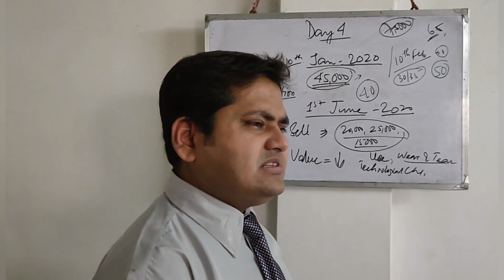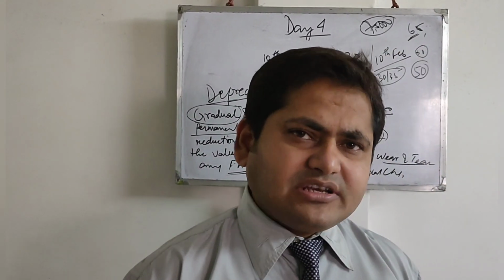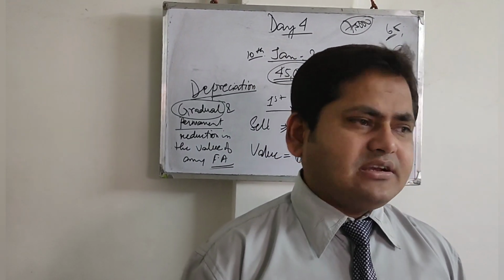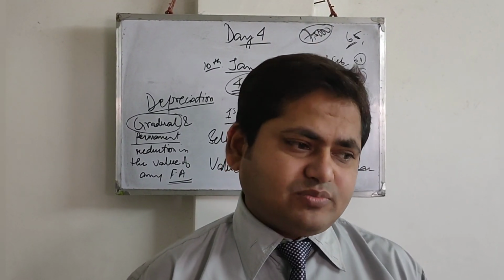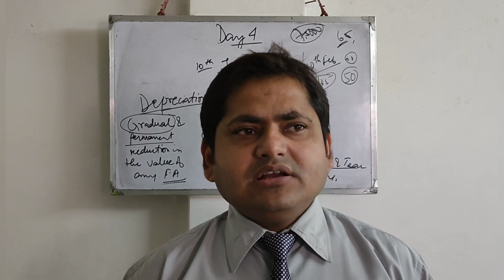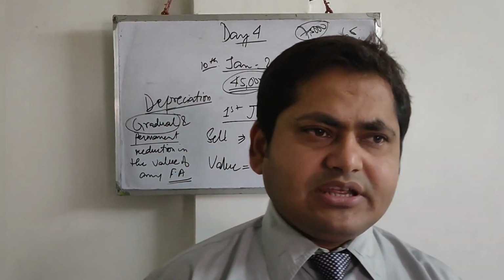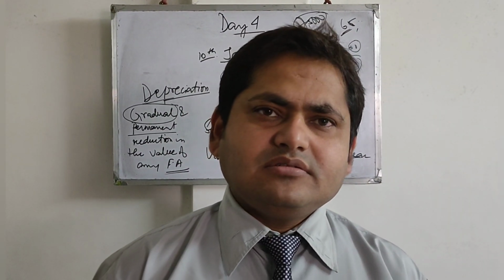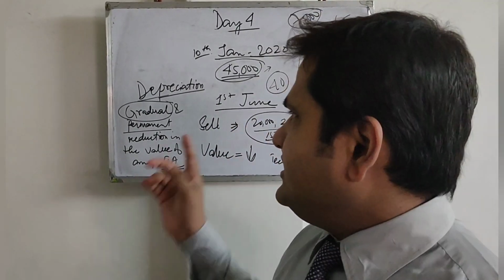Only in some types of assets the price increases, not decreases. That is land and all that, and scarce resources like gold. Price will increase, not reduce. But in general, all other assets, say your bike, your car, your scooty, your mobile phone, your machine, anything, the price will fall, and this falling of price is called depreciation.